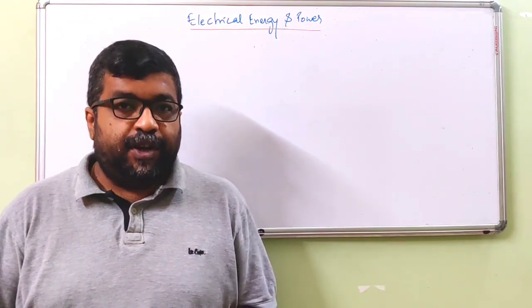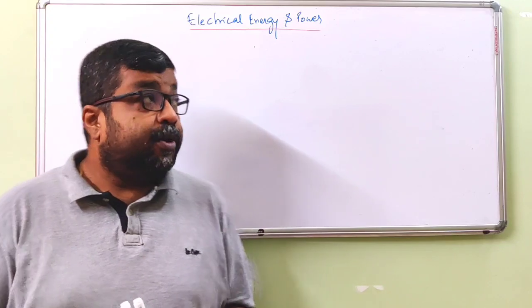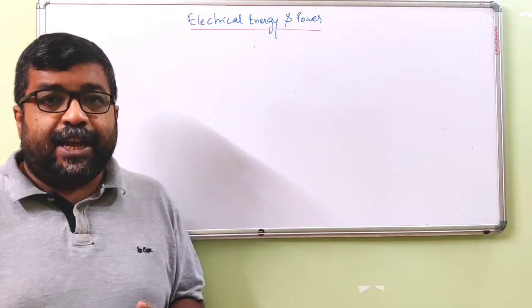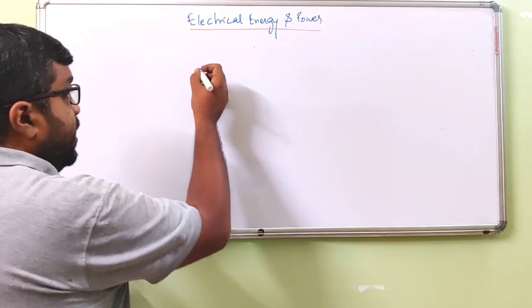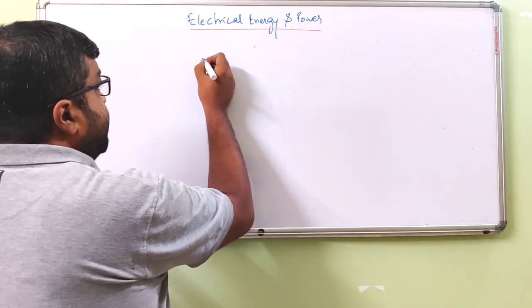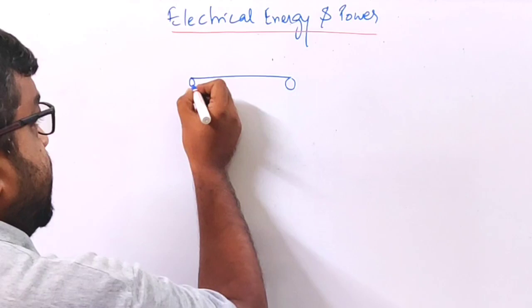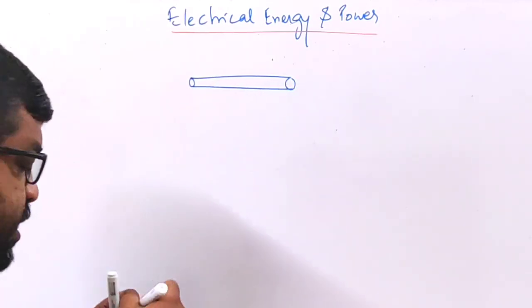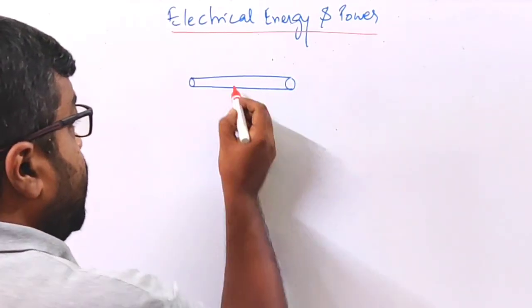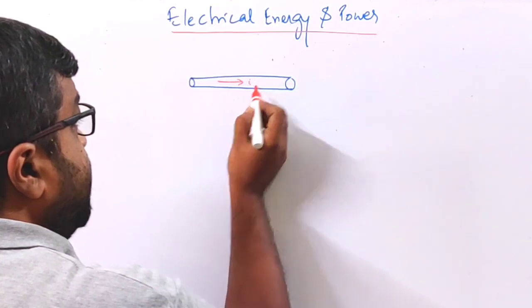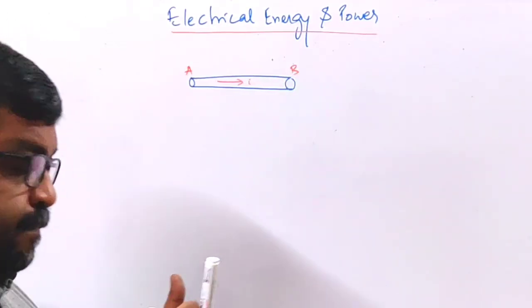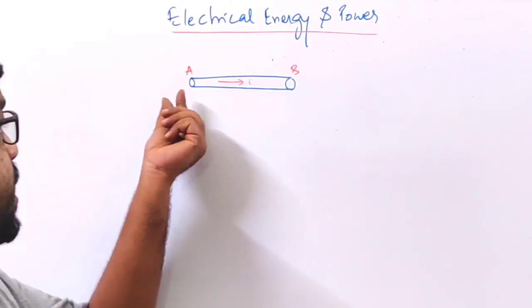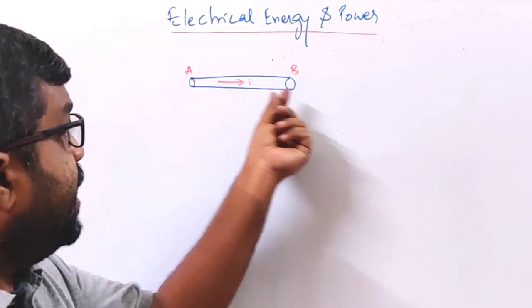So in today's video, we are going to discuss the topic of electrical energy and power. Okay, basically, यहाँ पे क्या है कि अगर एक कंडक्टर है, ठीक है, एक कंडक्टर है और इस कंडक्टर में करंट फ्लो हो रहा है. I is the current flowing from this end to, suppose this is end A, this is end B, ठीक है. अब एंड ए से एंड बी में करंट फ्लो कर रहा है आई करंट.